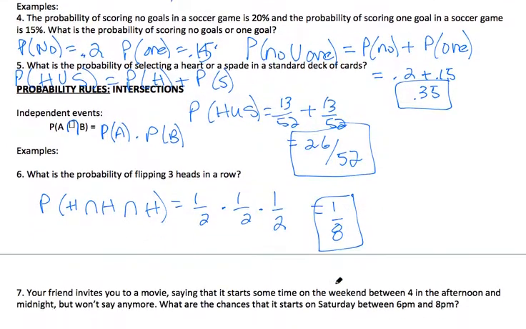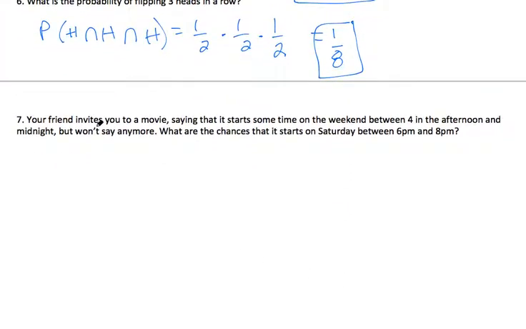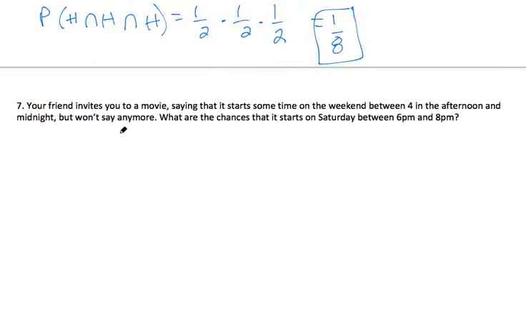Okay, the next example might seem a little bit more confusing. Your friend invites you to a movie saying that it starts sometime on the weekend between 4 in the afternoon and midnight, but won't say any more. What are the chances that it starts on Saturday between 6 and 8? So let's draw a picture, because so many times a picture really helps.